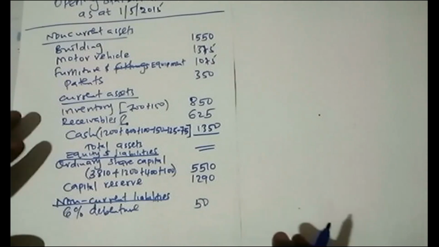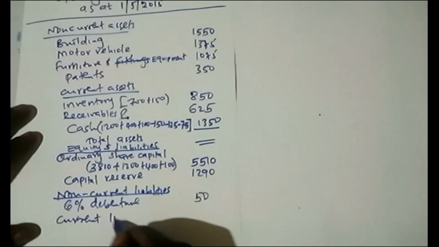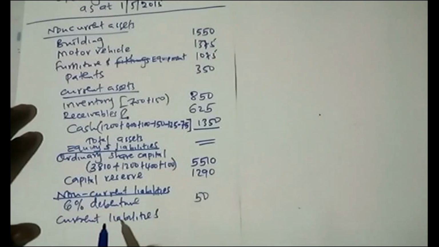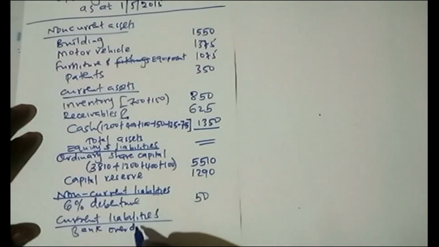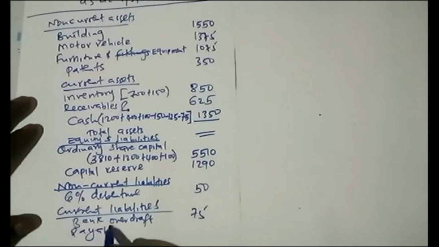Then finally, we have the current liabilities. Under the current liabilities, there is this bank overdraft, the 75. Then we have the payables.